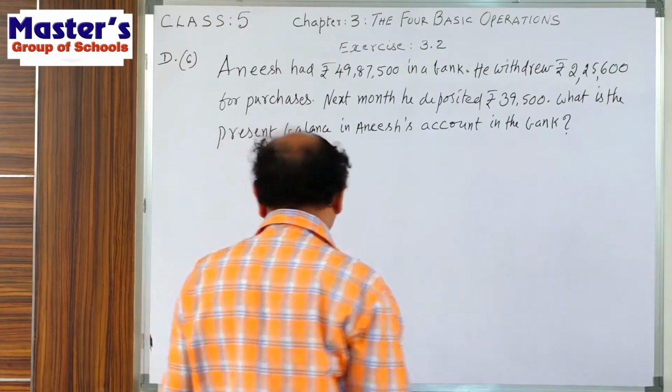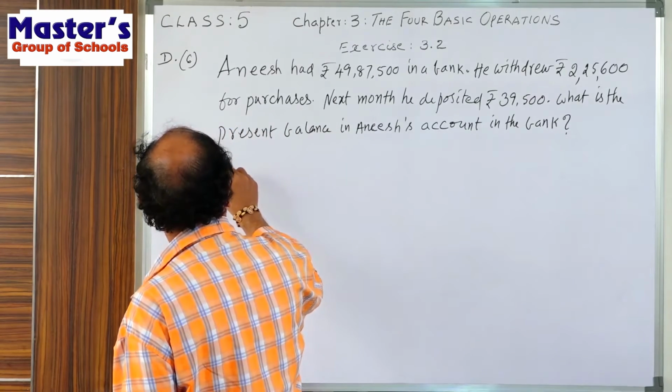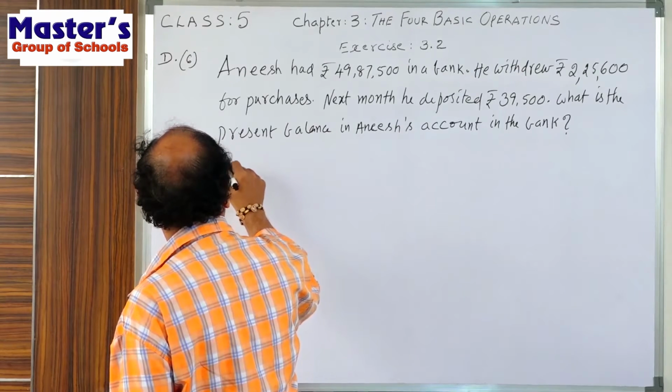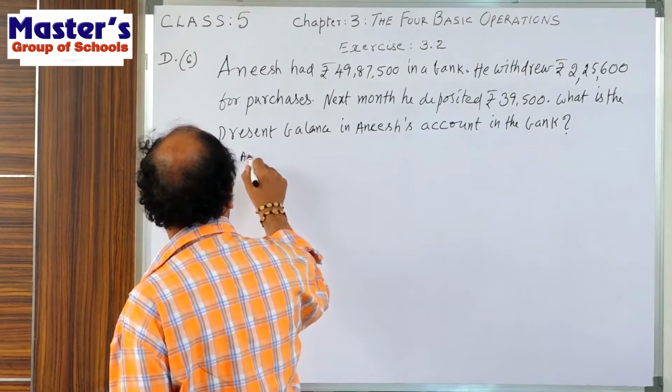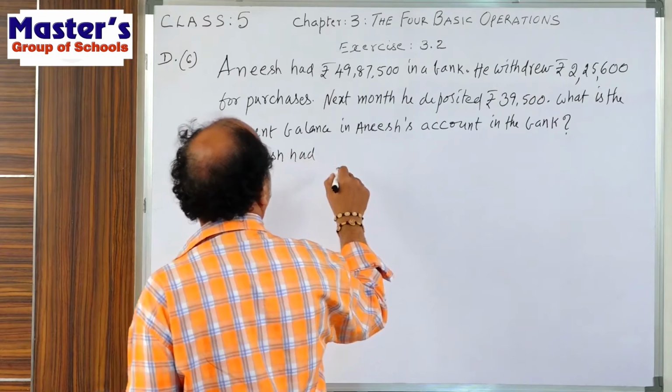That we write here as the first step. So, money Anish had in the bank.